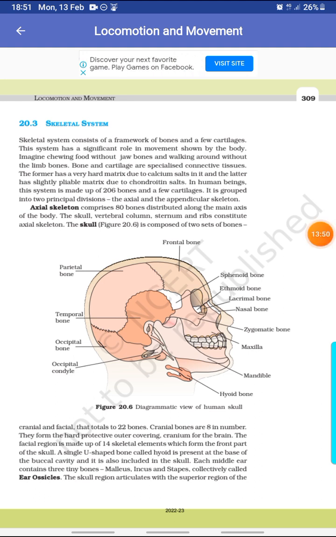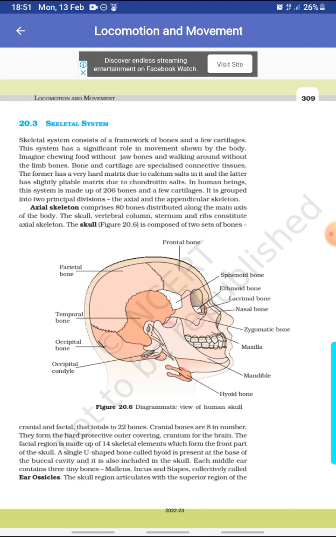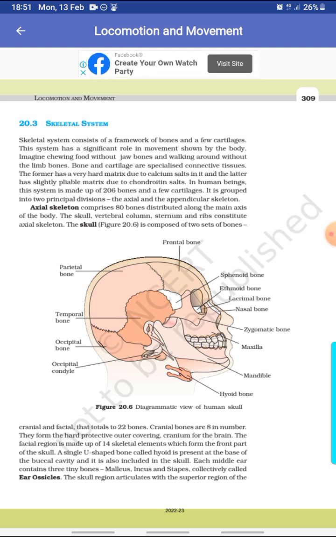It is grouped into two principal divisions, the axial and the appendicular skeleton. Axial skeleton comprises 80 bones distributed along the main axis of the body. The skull, vertebral column, sternum, and ribs constitute the axial skeleton. The skull is composed of two sets of bones, cranial and facial, that total 22 bones. Cranial bones are 8 in number. They form the hard protective outer covering, cranium, for the brain. The facial region is made up of 14 skeletal elements which form the frontal part of the skull.